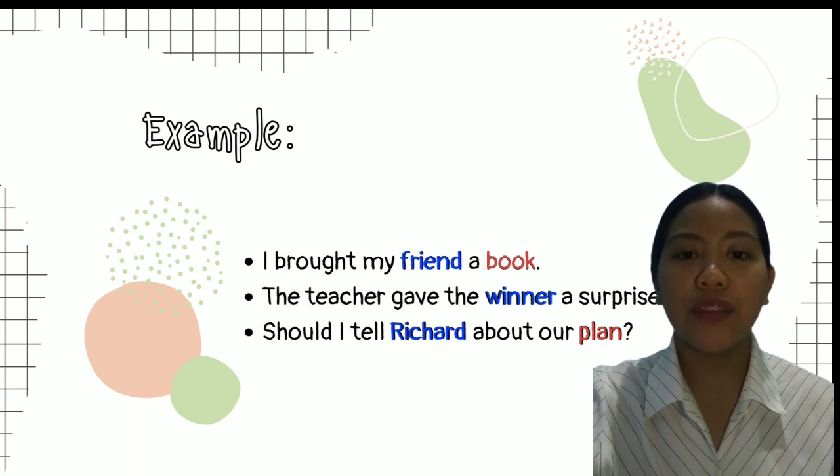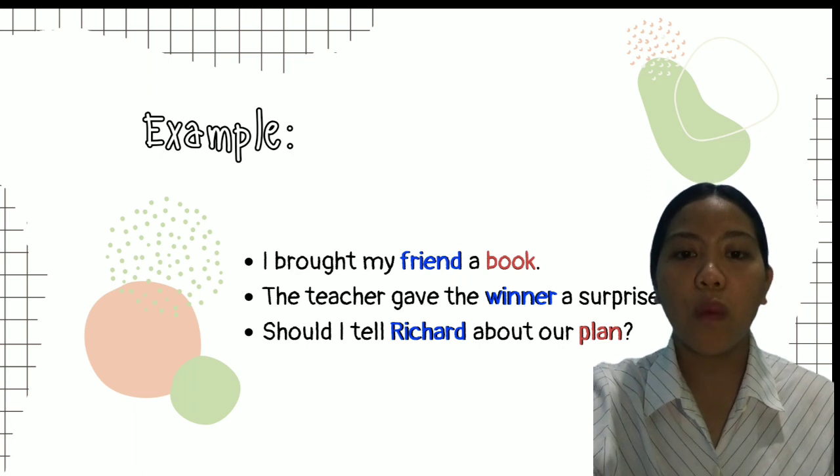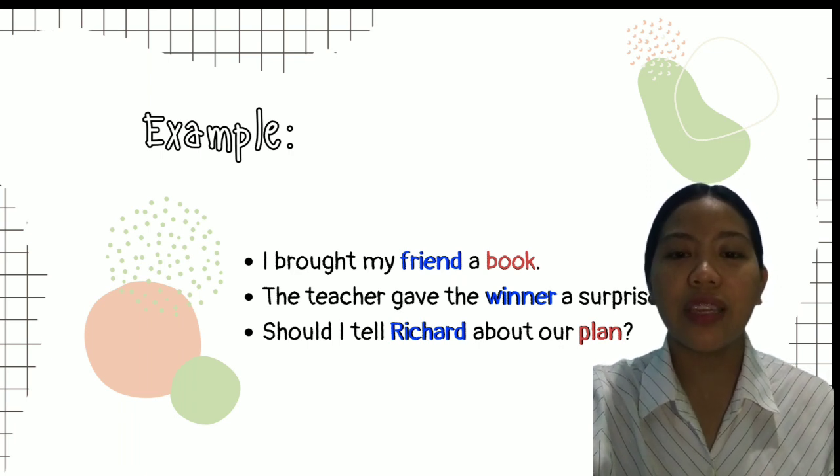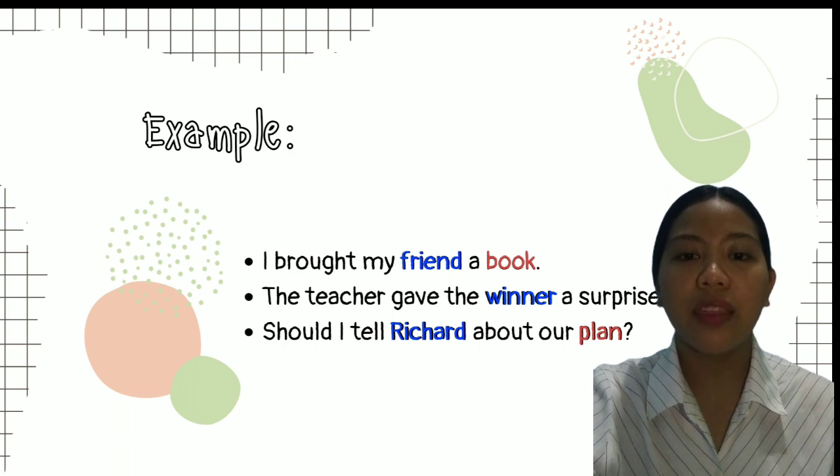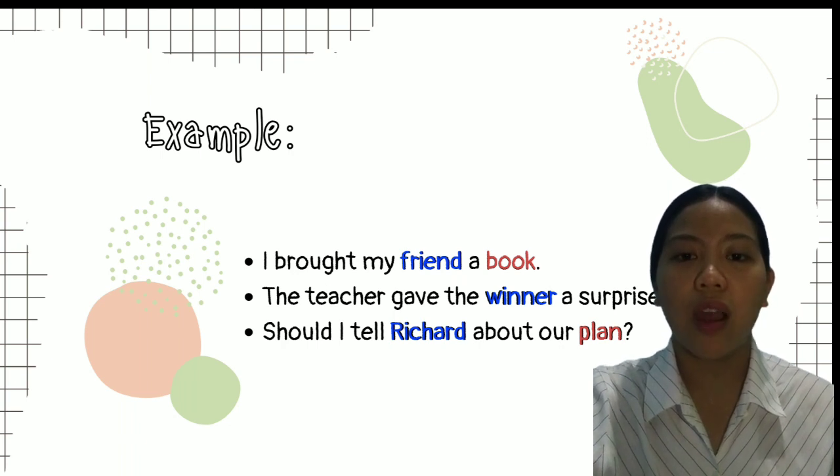The teacher gave the winner a surprise award. Here, the verb give is experienced by both award and then winner. But the award is the noun that is being given by the subject and it is the first receiver of the verb, thus it is the direct object. The noun winner experiences the verb after the direct object award and so it is the indirect object.